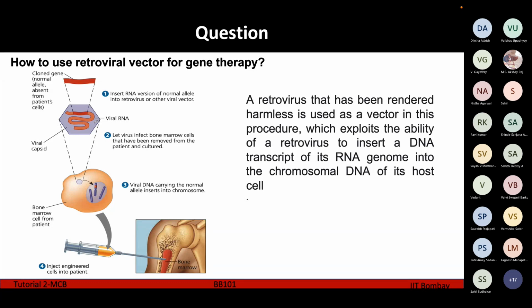Now this modified HIV virus, we insert it into the stem cells. Suppose we are inserting it into the bone marrow cells, which have been removed from the patient and cultured. This viral vector infects the bone marrow cells or the stem cells, and inserts its RNA into our stem cells. Now our stem cells are going to start replicating and expressing this RNA which the virus has inserted. The virus has inserted our cloned gene itself into our stem cell, and in this way we are inserting our gene of interest directly into our body.